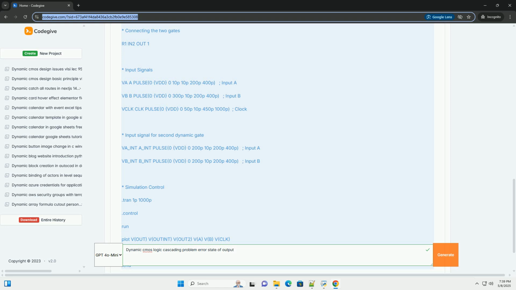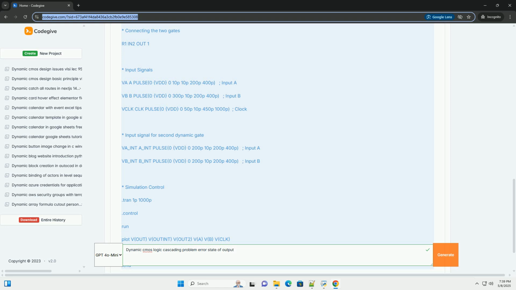Conditional discharge: if the input conditions are such that the pull-down network should discharge the output, the following occurs. The output capacitance COUT begins to discharge towards ground through the active NMOS transistors. Simultaneously, the internal capacitances, CINT, within the pull-down network also start to charge up. Charge is shared between COUT and the internal capacitances.